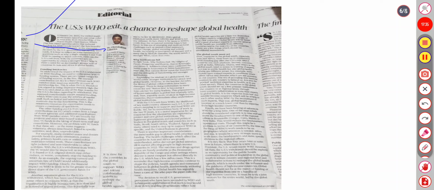Take the funding question, like the US withdrawal's effect on WHO funding. We need to understand WHO's funding system. There are two broad categories of funding sources. First is assessed contribution, or AC: a fixed amount each WHO member must pay annually, a sort of membership fee.